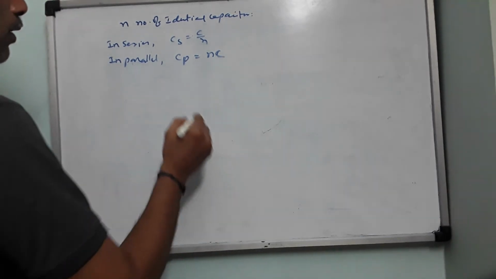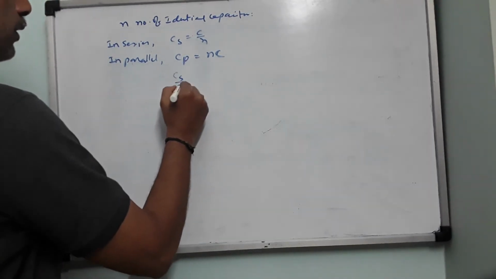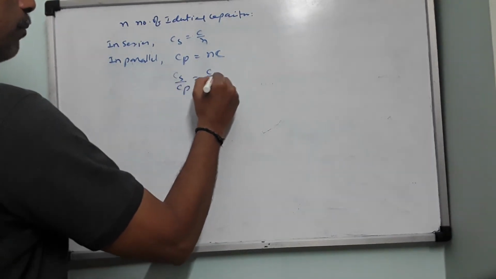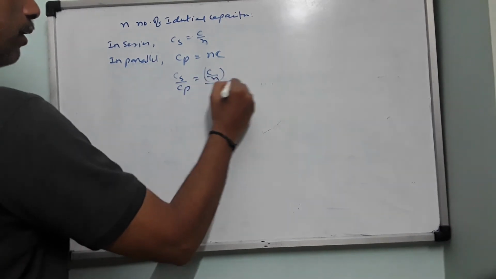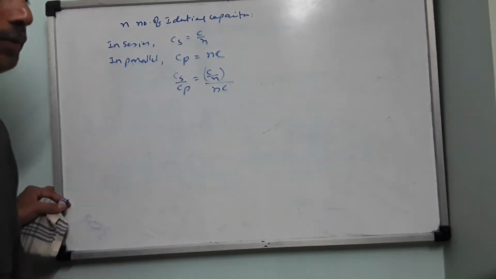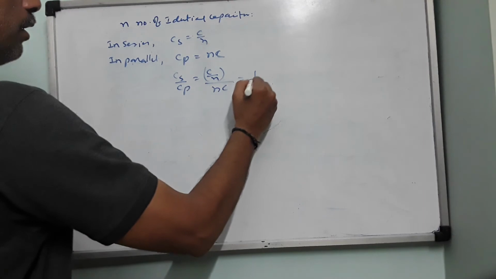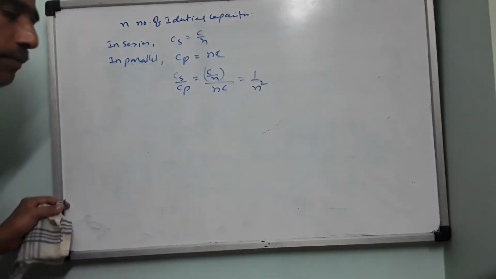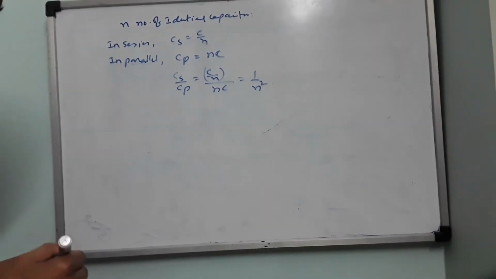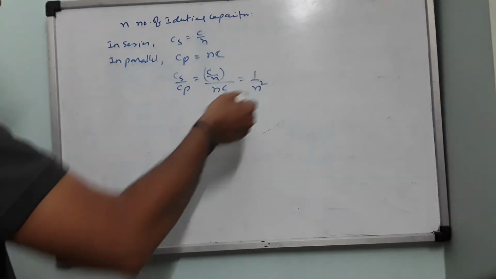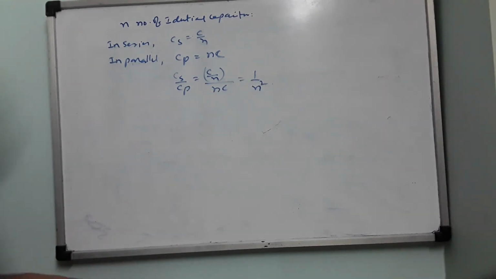They are asking to calculate the ratio. C series by C parallel equals C by N in the numerator, by N into C. So the C will get cancelled. You will get 1 by N square. So if 3 capacitors are connected, this will be 1 by 3 square, 1 by 9. If 4 are connected, 1 by 4 square, 1 by 16.